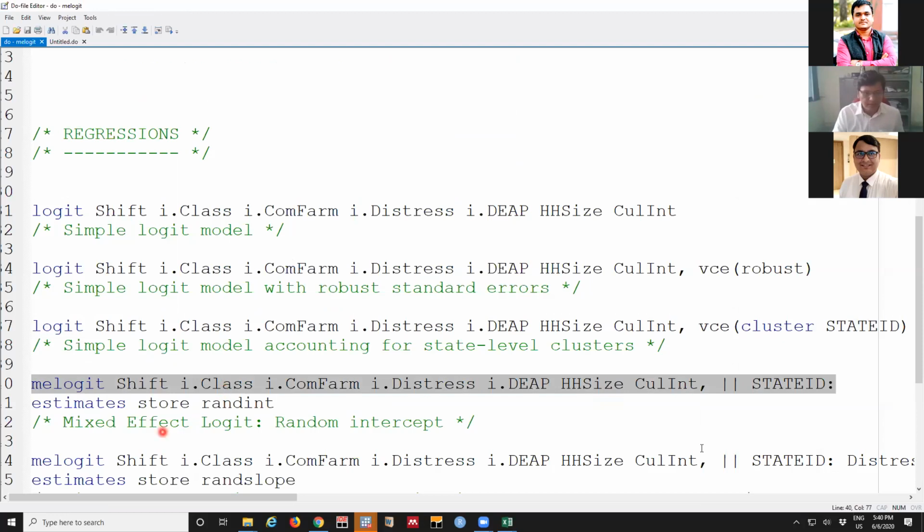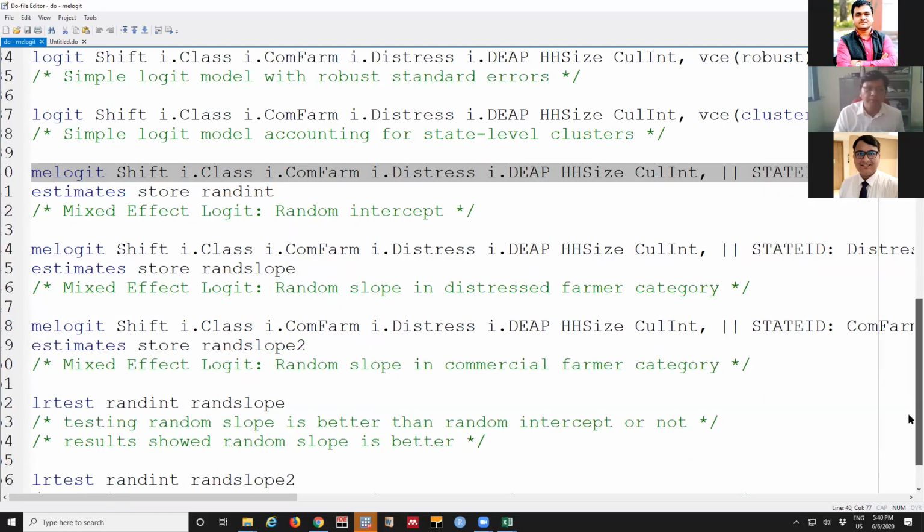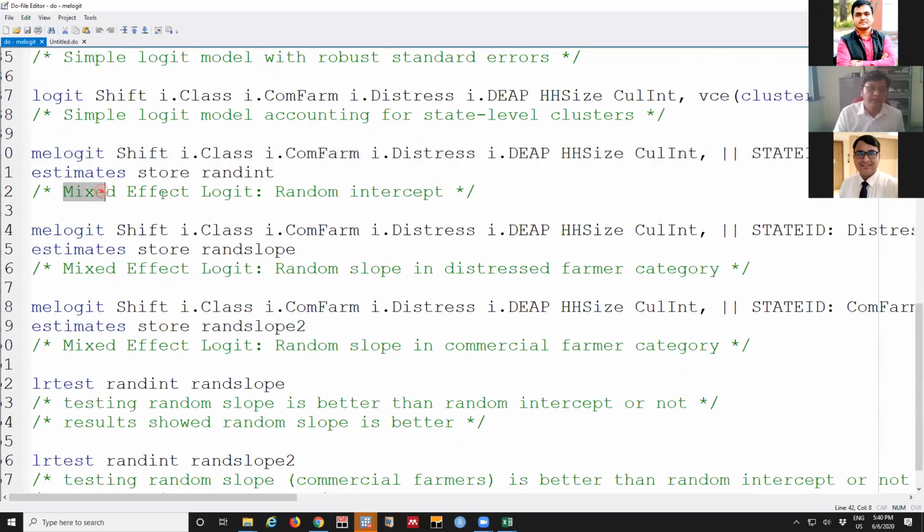And this is the mixed effect model as mentioned here. Mixed effect is like we already saw, there will be both fixed effect characters and random effect characteristics, and there will be a hierarchy of data. In that case, we will go for this mixed effect model.